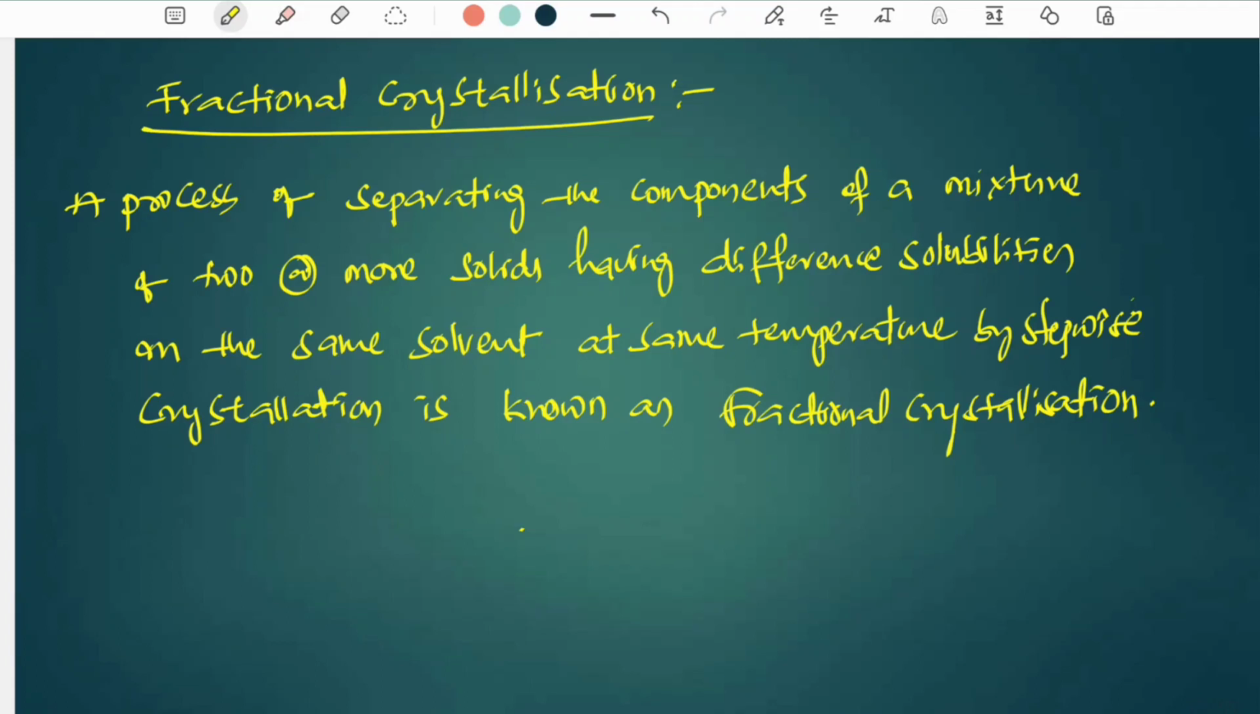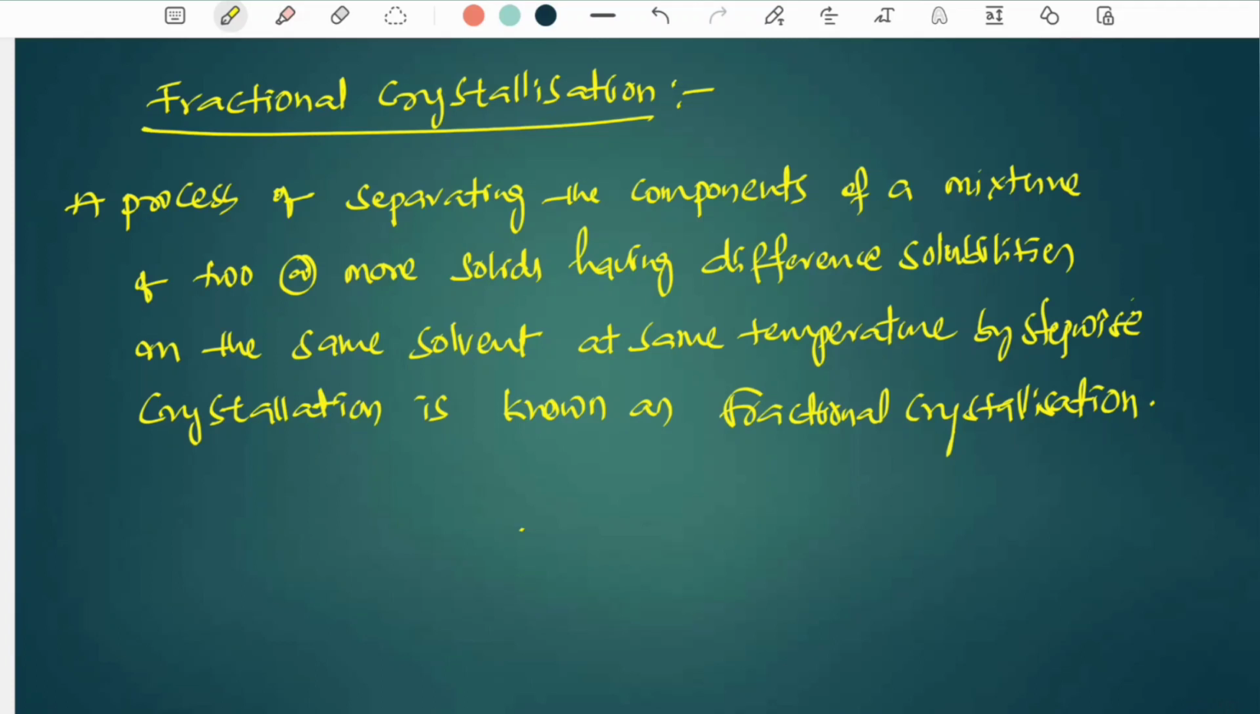In the previous discussion, crystallization is only for one solid being separated. In fractional crystallization, we are separating two or more solids having different solubilities in the same solvent.